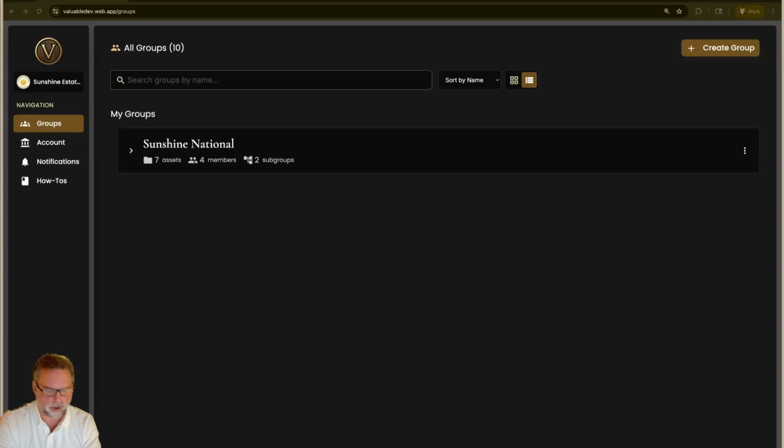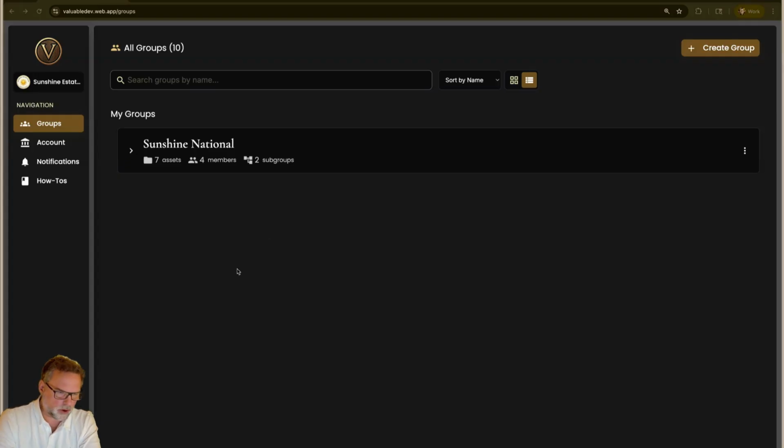New in August 2025, we have a web app for handling your entire organization, managing your members, your groups, and your assets. A lot more screen real estate means a lot more fun. So let's get right into it.